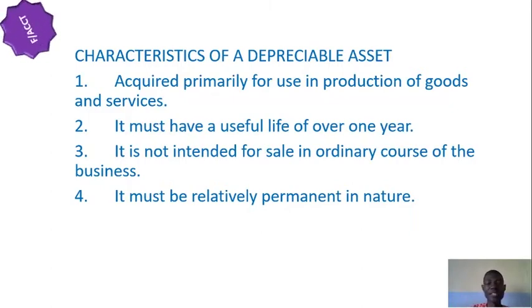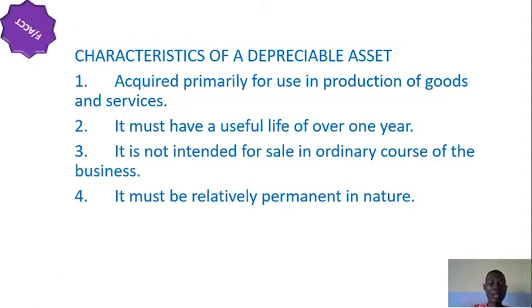3. It is not intended for sale in the ordinary course of the business. Any asset you purchase for resale immediately cannot be used. It means you term those ones as inventories, as part of the stock that you have in your store, which you then sell.